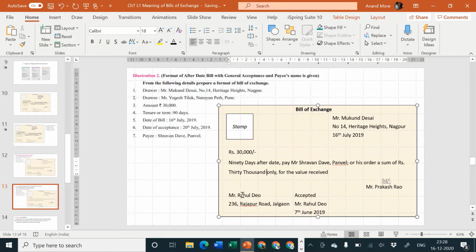For the value received. On whom it is drawn? It is drawn on Mr. Yogesh Tilak, and his address is Narayanpet, Pune. And Mr. Yogesh Tilak will have to accept the same.